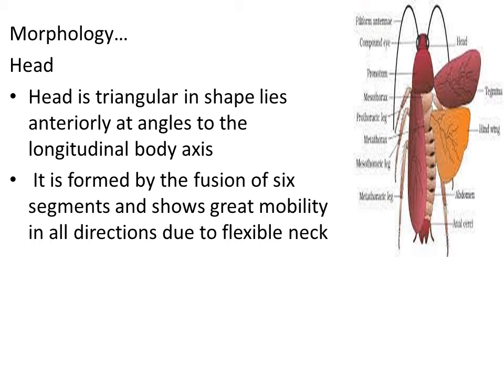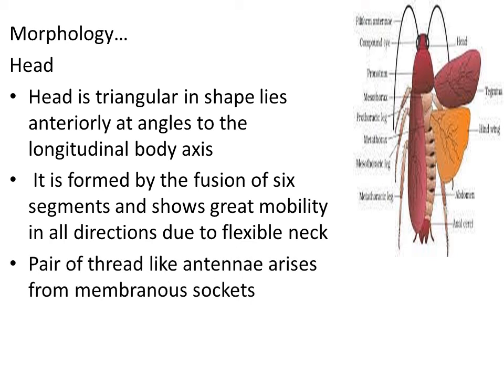Then what are the other things we can observe in the head region? We can also notice a pair of long thread-like structures. Those are called antennae. The antennae arise from a membranous socket. There is a depression in the region of the head that is called a socket. That socket is membranous, and the pair of thread-like antennae actually arises from it.